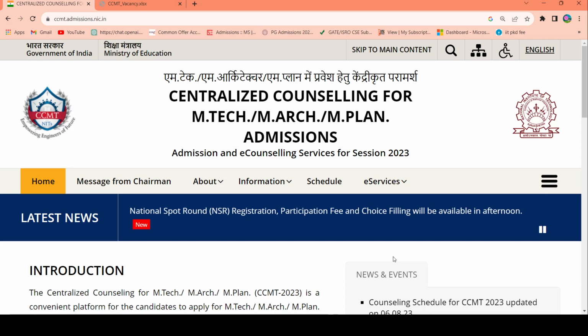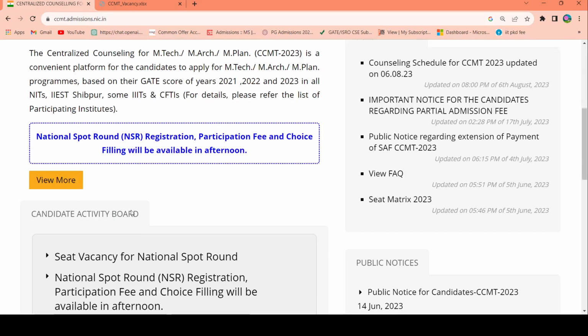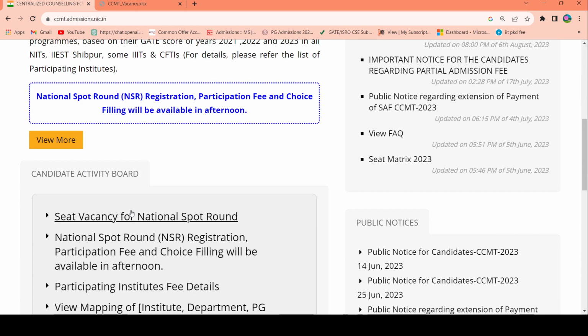So the registration for the national spot round will be open today. Before we start registering for the national spot round, it's important to see the available seats, the seat vacancy for the national spot round. After that, we can make some decision whether to register for this national spot round or not, because based on the seat vacancy, whatever desired institution we want, we can take the decision.